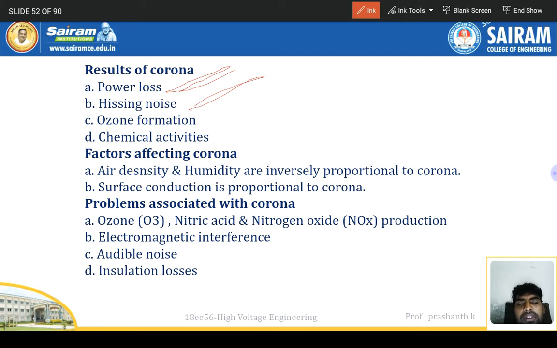And the chemical activity. So a chemical reaction must be happening, right? While the environmental moisture surrounds the transmission lines, chemical reactivities must be happening. Factors affecting the corona: air density and humidity are inversely proportional to the corona. Surface conduction is proportional to the corona. Problems associated with the corona: ozone, O3, nitric acid, nitrogen oxide production, electromagnetic interference, audible noise, and insulation losses.